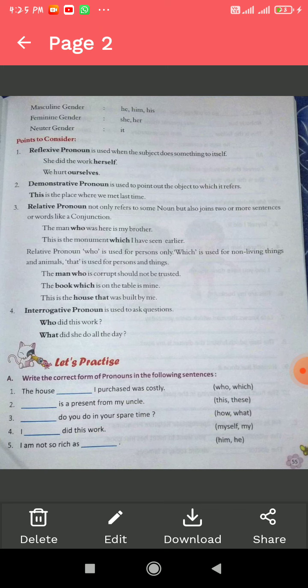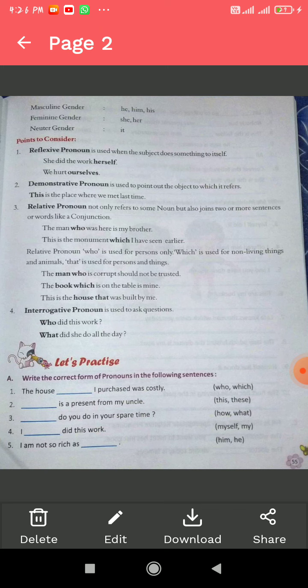Now the most important pronoun, that is the relative pronoun. This pronoun shows the relation, and it also joins two or more sentences or words like a conjunction. Some points we should keep in mind: the relative pronoun who is used for persons only, and which and that are used for non-living things and animals. Like "The man who..." here the man is a person, so we must use the relative pronoun who.